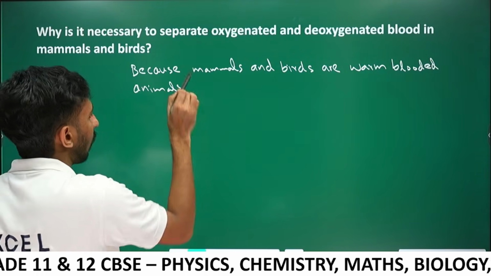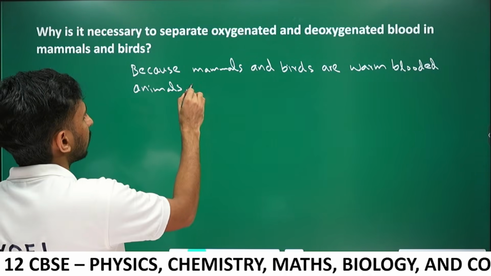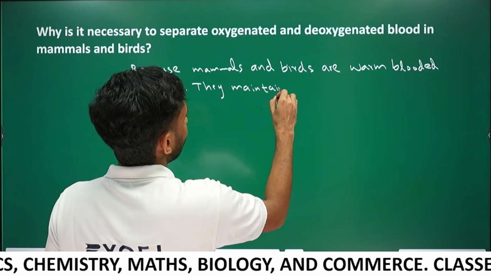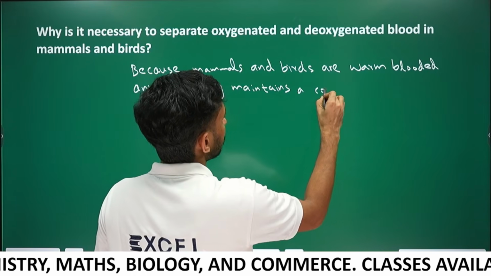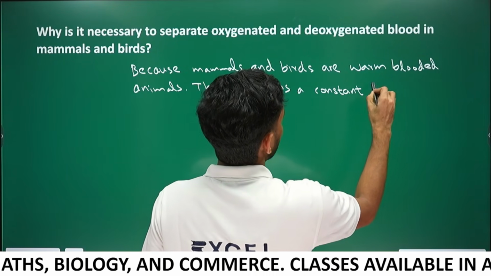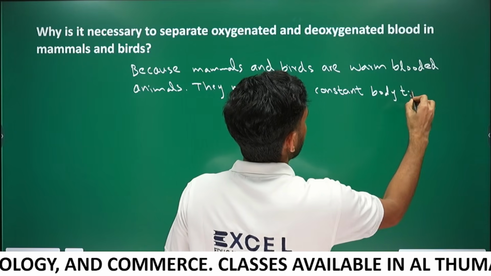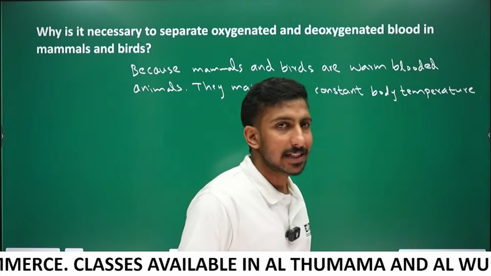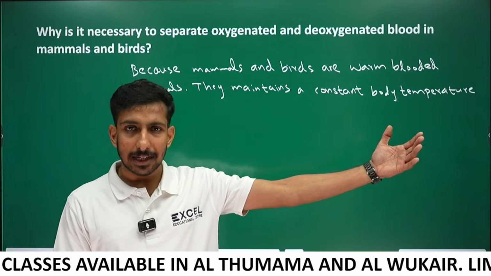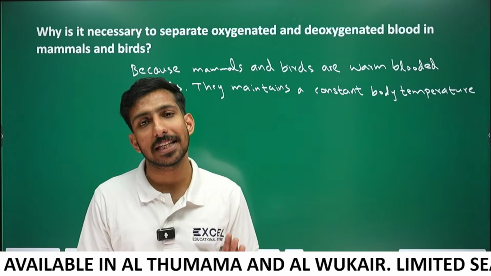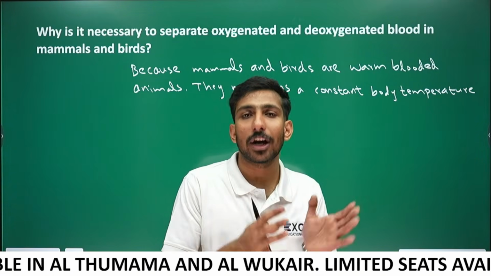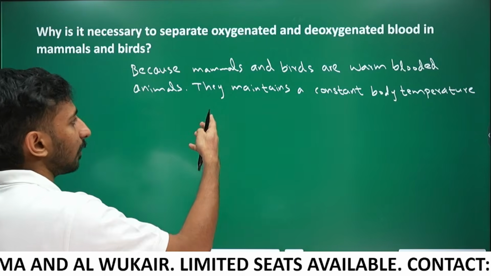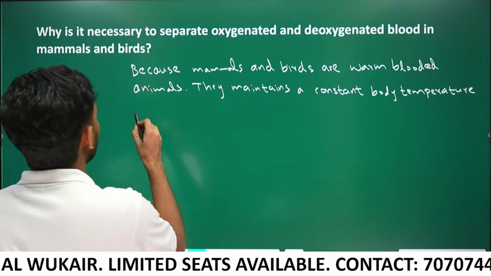They maintain a constant body temperature. Our body temperature is always 37, whatever the surrounding temperature. That's why we are called warm-blooded, homeotherms.